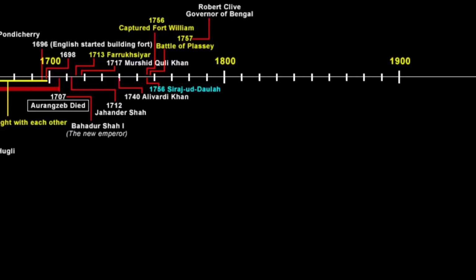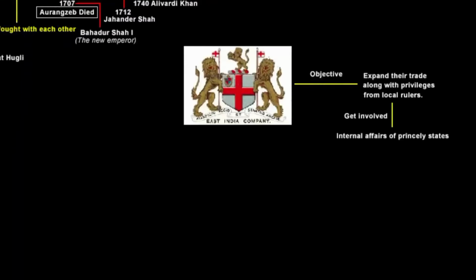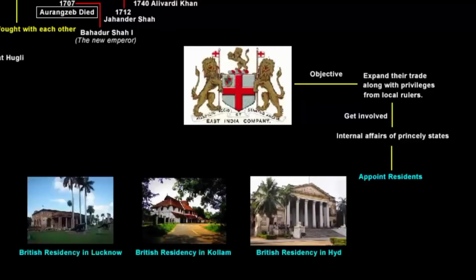The victory gave a massive boost to the company because now they felt they were capable of ruling as well, apart from trading. But then the company was not interested in taking over the responsibility of administration. Their prime objective was to expand their trade with privileges from the local ruler. For this to happen, the company had to get itself involved in the internal affairs of the states. Keeping that in mind, the company started a new system called the residency system, in which the company would appoint a resident who dealt with the relations between British India and a large number of princely states, particularly looking after the interest of the company's trade.